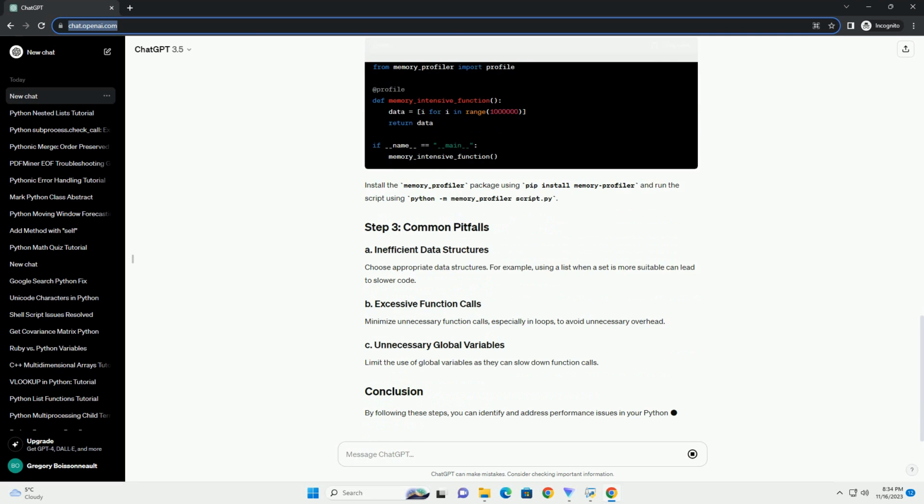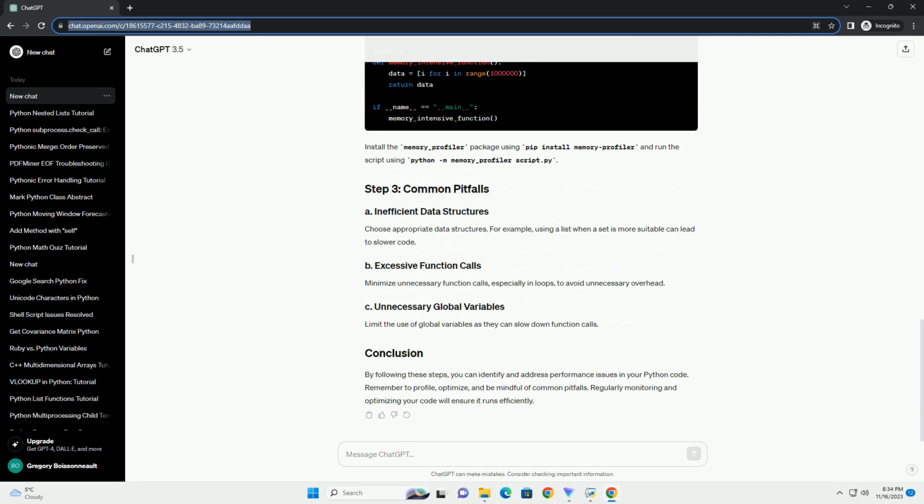Run this script, and you'll get a detailed report of the function's execution time and the time spent in each function call. Look for functions that consume a significant amount of time.